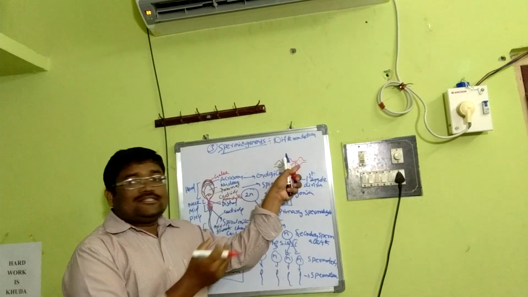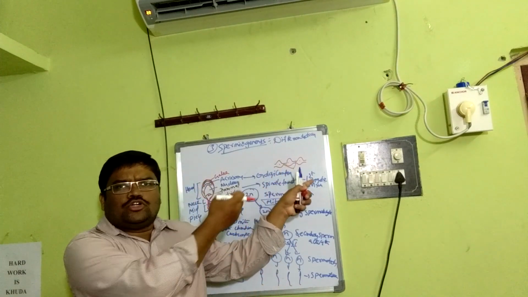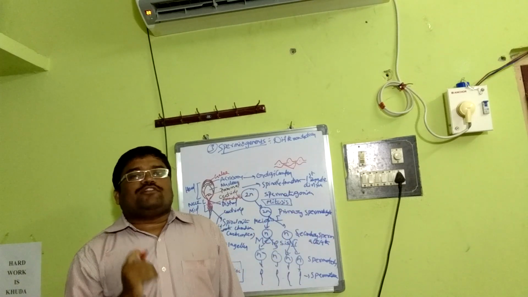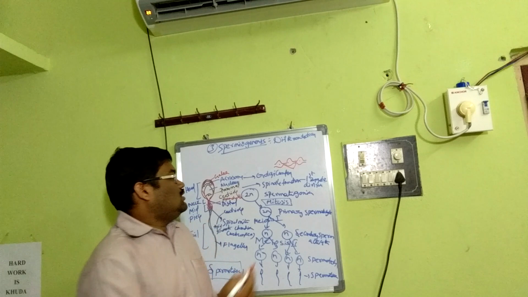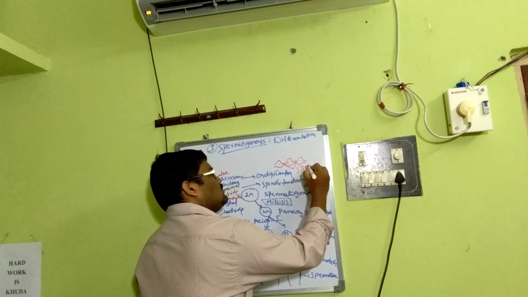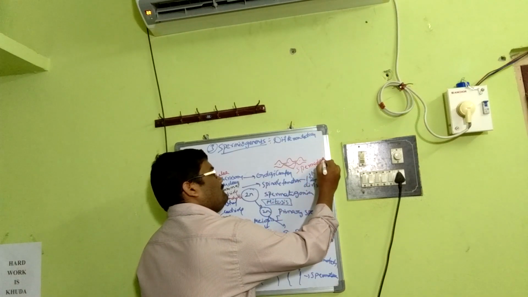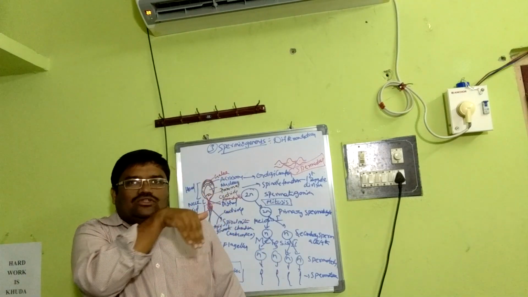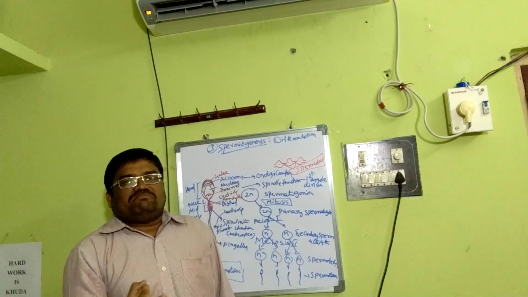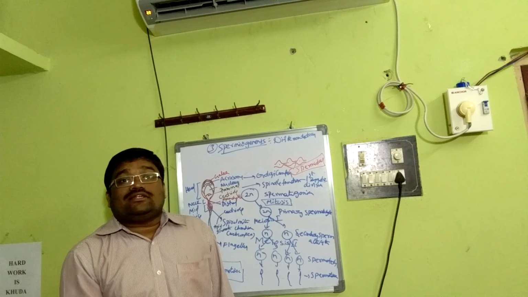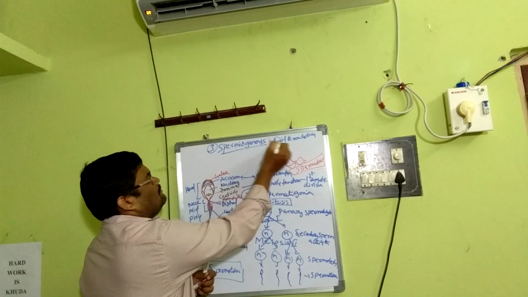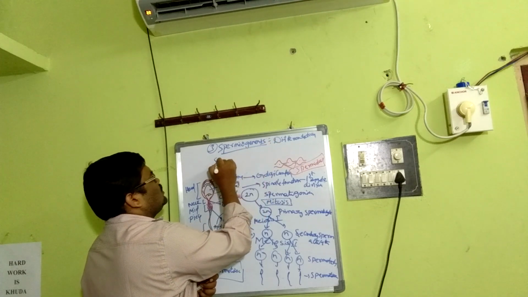Here, the mature spermatozoa should detach from it and get into the lumen of the seminiferous tubule. This is called spermiation. Liberation of matured spermatozoa into the lumen of the seminiferous tubule is called spermiation. From where? From the Sertoli cells. This is the most important thing we want to discuss at this point. That means the differentiation in spermatogenesis involves Sertoli cells.